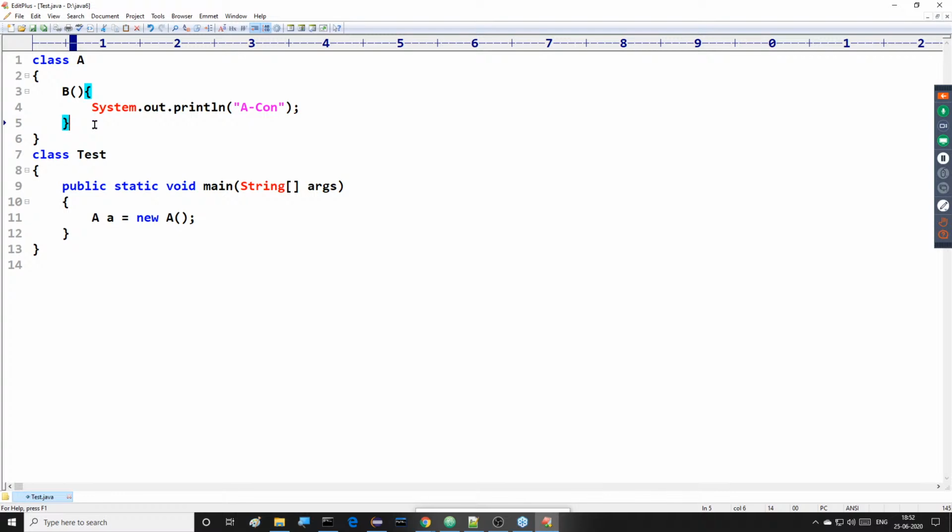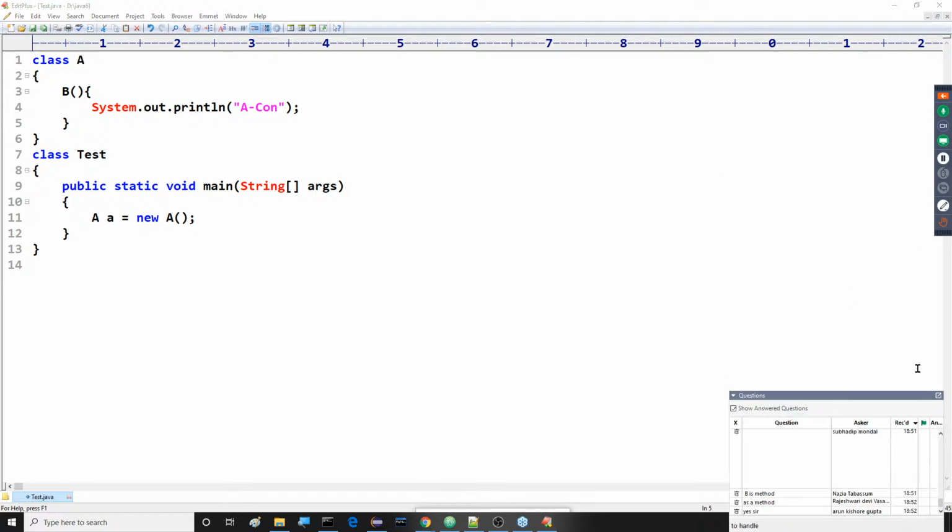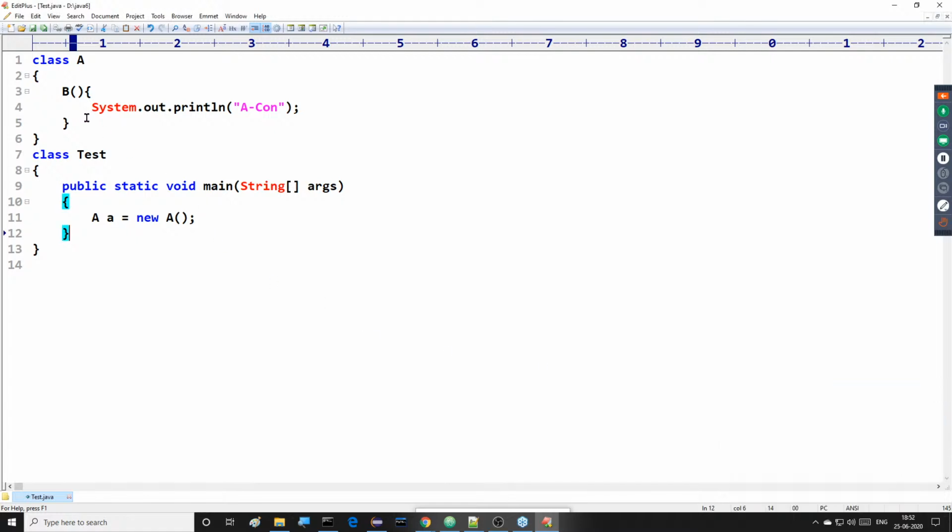Whenever it thinks it is a Java method, it will search for a return type. In the case of Java methods, return type is mandatory. Then the compiler will search for the return type of the method. But in this case, return type is not available. Compiler is thinking this is a method and return type is required, but it is not available. That's why the compiler provides a compilation error.